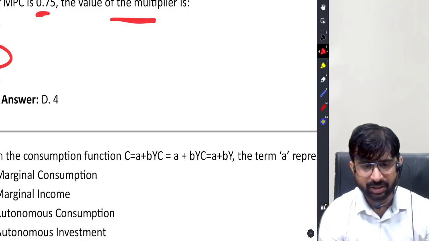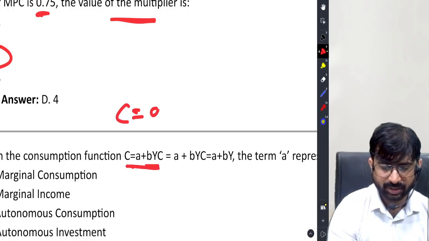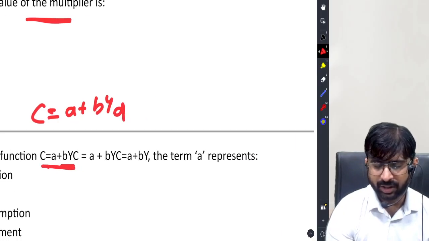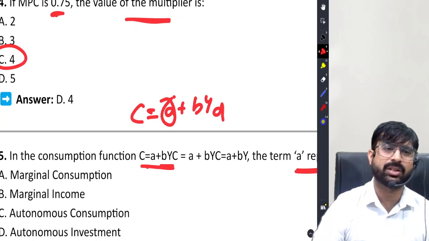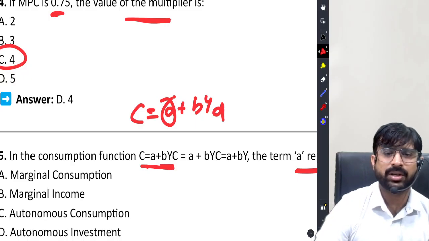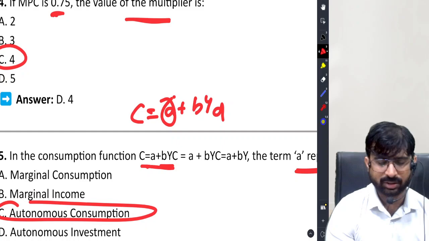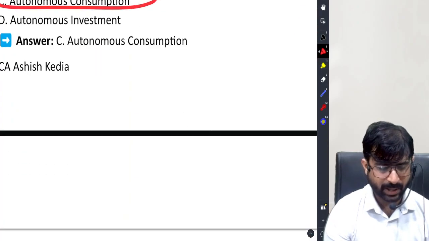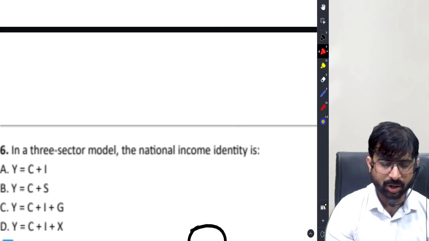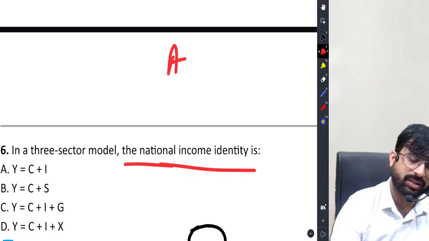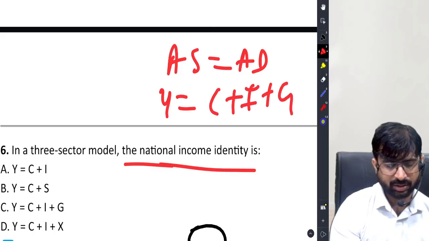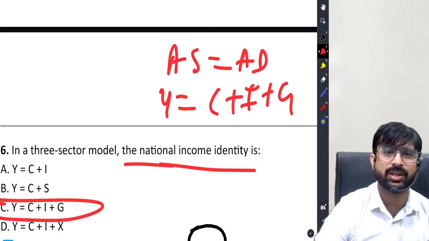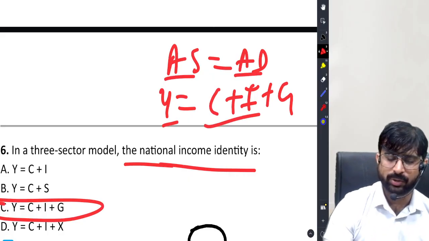If the consumption function C equal to A plus B YD, A represents what class? Students, A represents autonomous consumption, the consumption that does not depend on income level. In a three sector model, the national income identity is aggregate supply equals aggregate demand, Y equal to C plus I plus G.